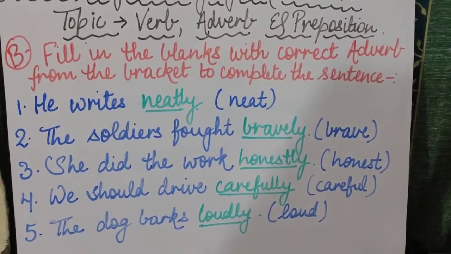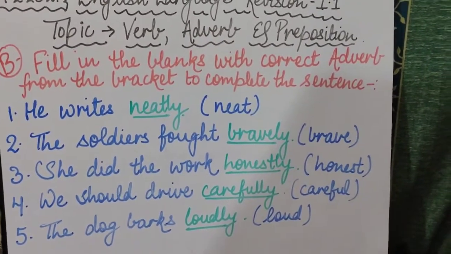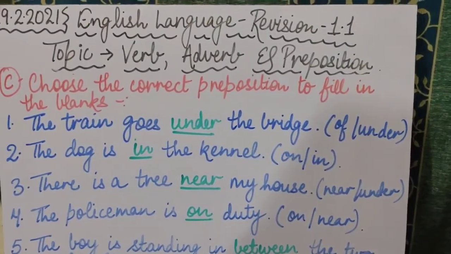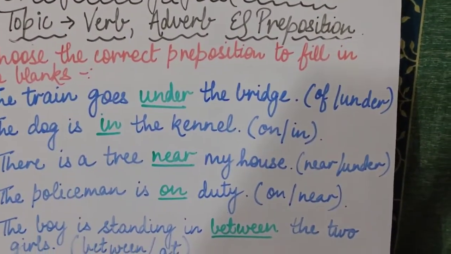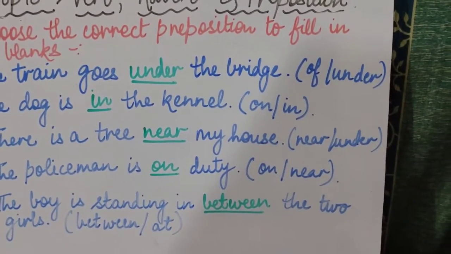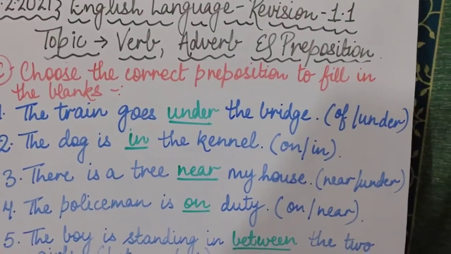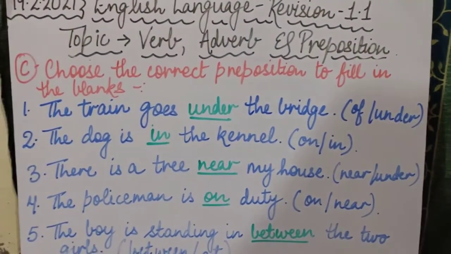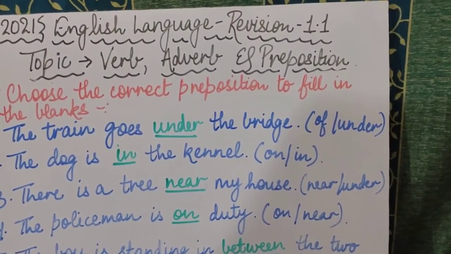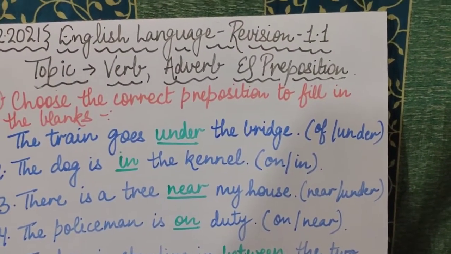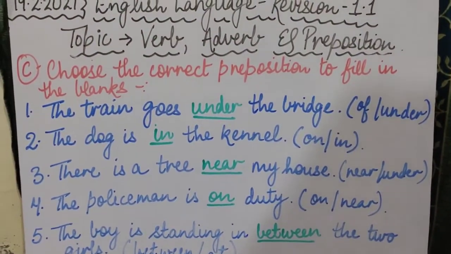Now moving towards the third topic and third exercise, that is of prepositions. Is that clear? Now children, coming to the third exercise, that is of prepositions. So before starting with the exercise, children, I would like to give you a short introduction about what prepositions are. As I have explained to you before, when I explained this chapter, the words that tell us the place or the position of a person, animal, place or thing are known as prepositions.